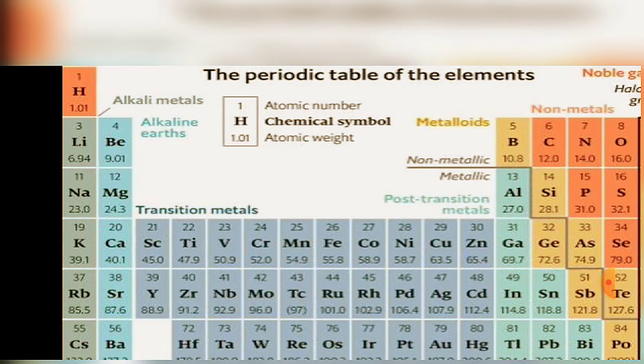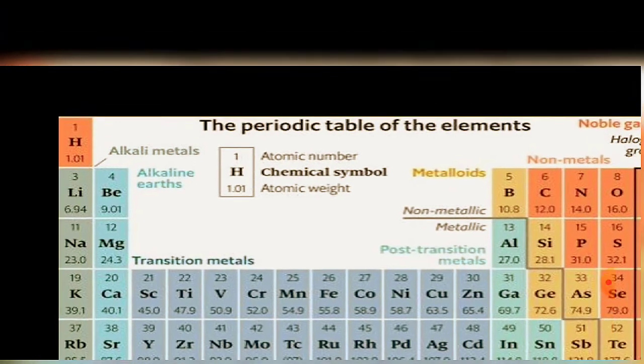All the elements in group 1 have one electron in their outer shell, and in the second group all the elements have two electrons in their outer shell. That's why they show similar chemical properties.